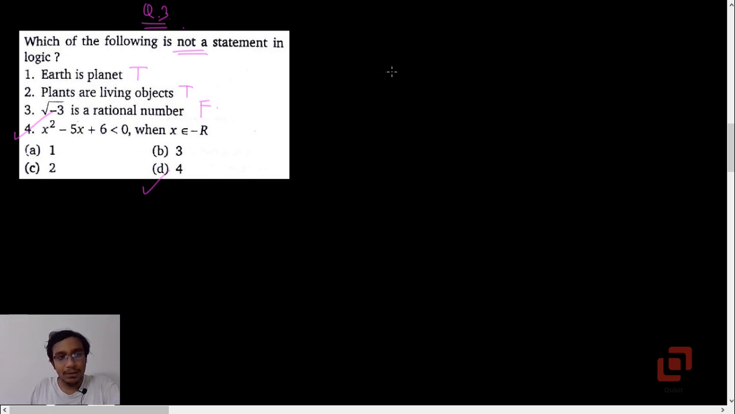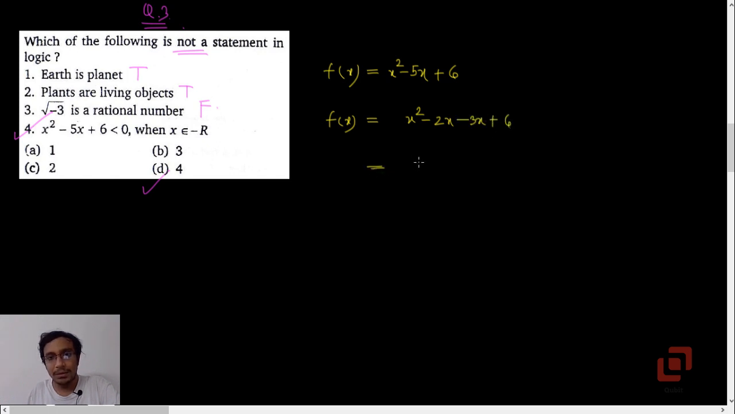Now we have x squared minus 5x plus 6 as the function. And can we factorize it? Yes, we can. So it is x into x minus 2 minus 3 into x minus 2. So it is x minus 3 into x minus 2.